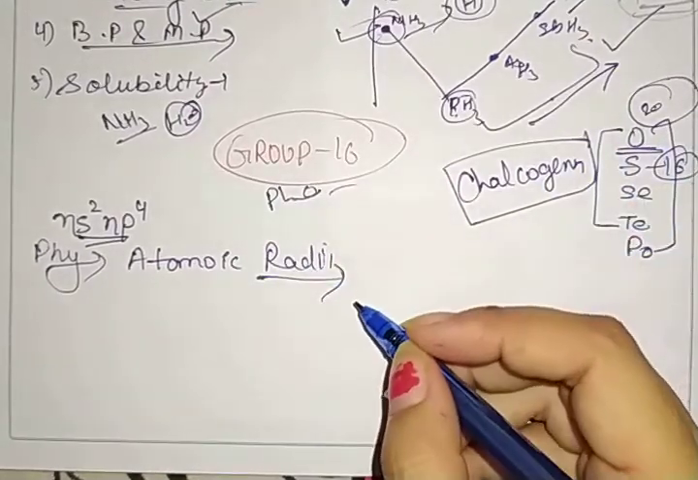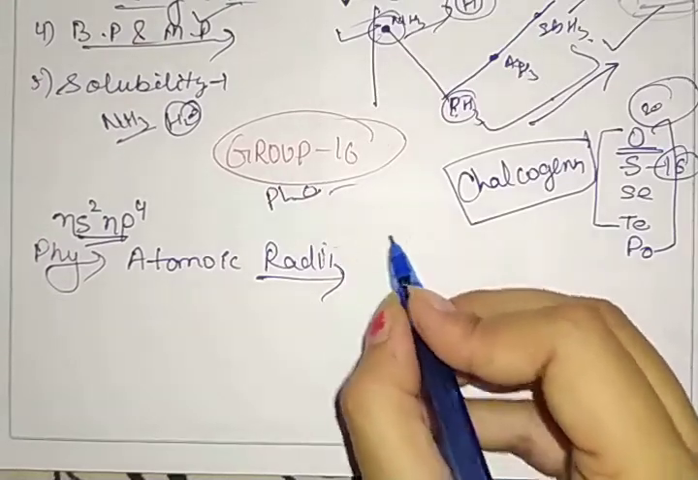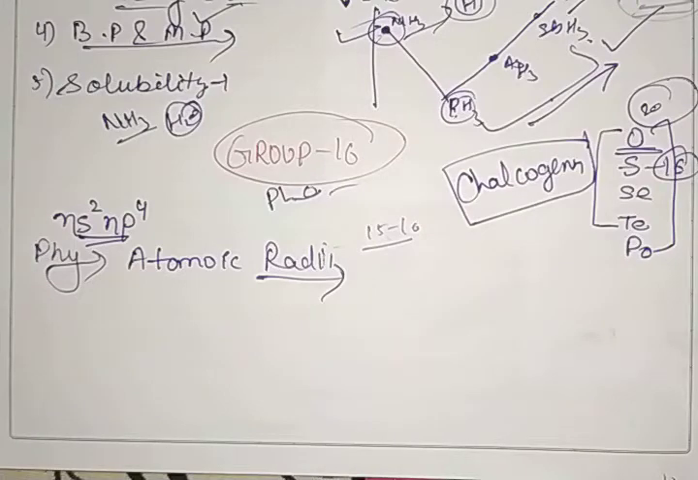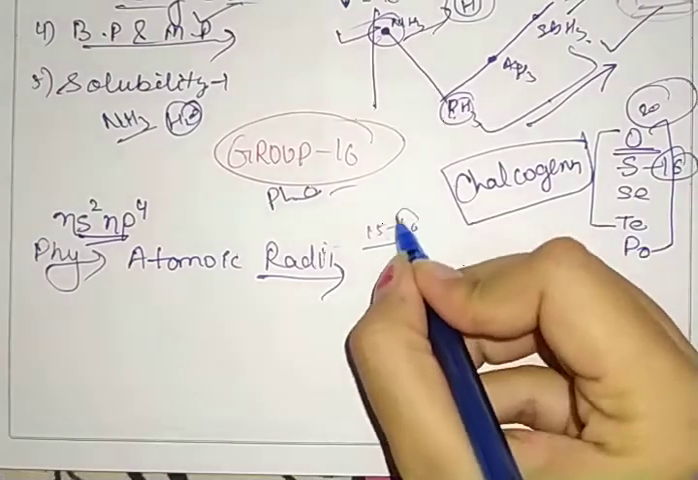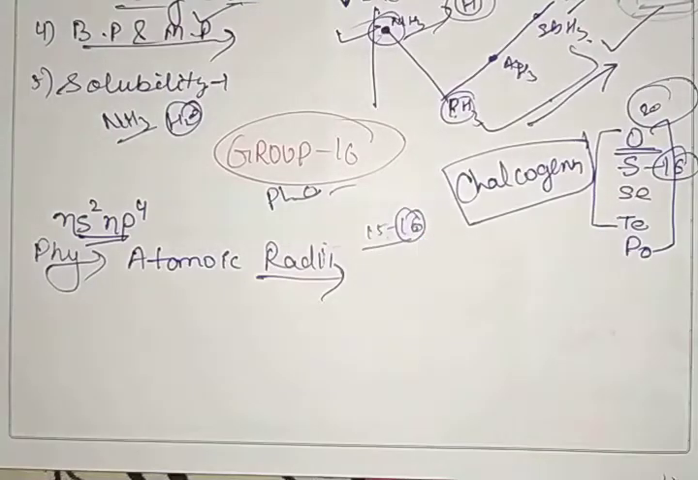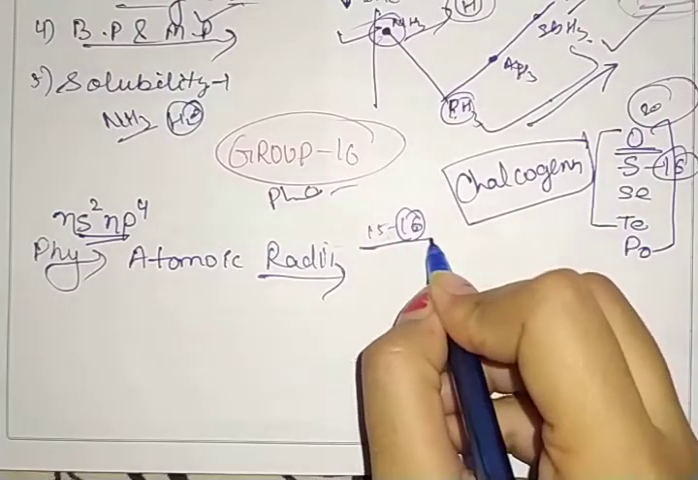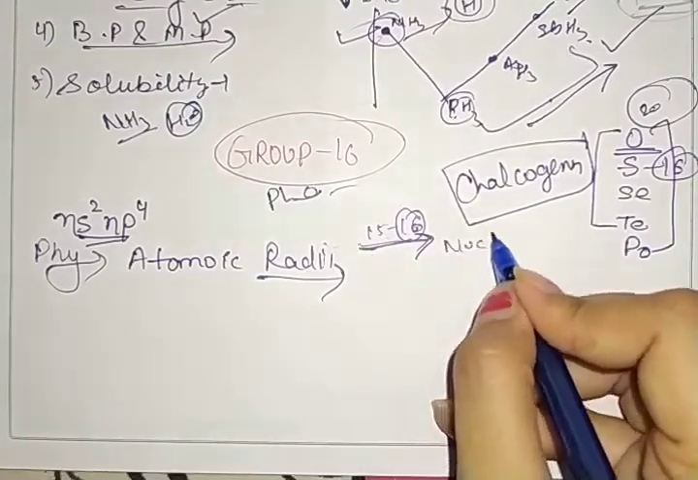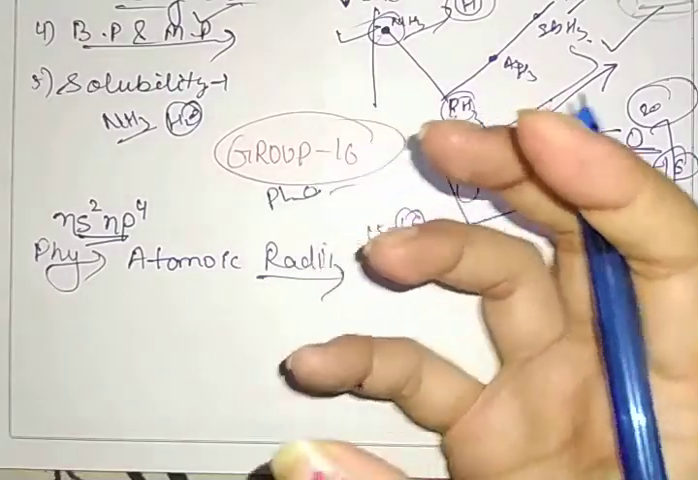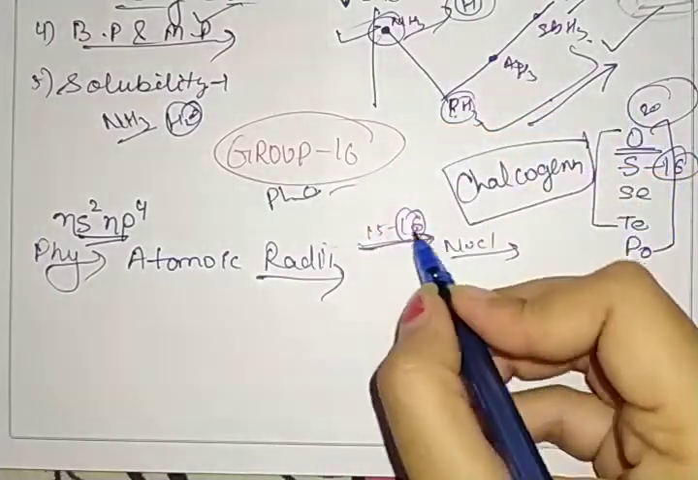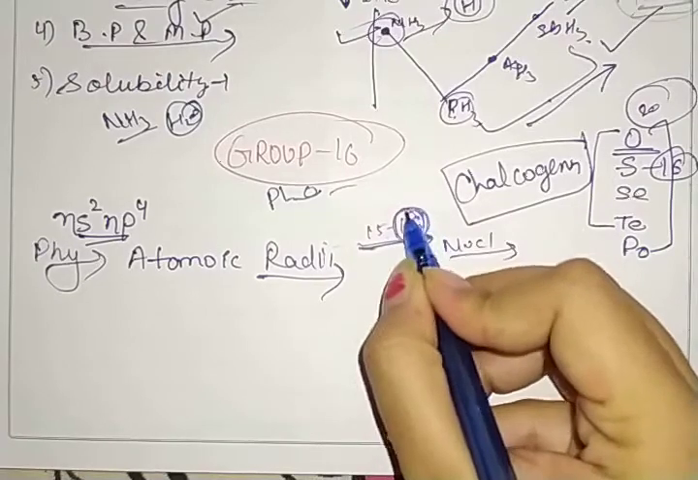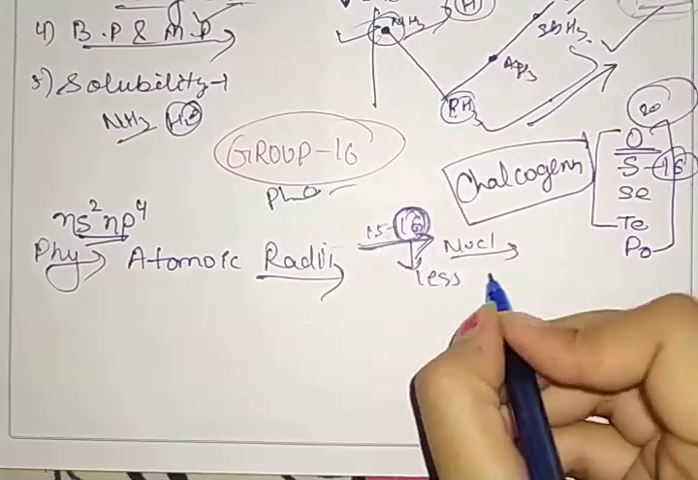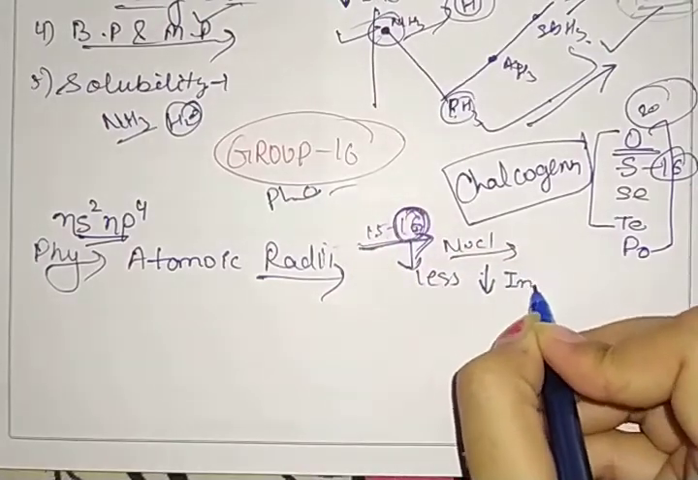We know that when we move from group number 15 to 16, the atomic radii of group 16 elements are smaller. Why? Because nuclear charge increases, so the atom becomes more compressed. That is why the radii of group number 16 are less compared to group number 15. But when we go down the group, the atomic sizes increase.